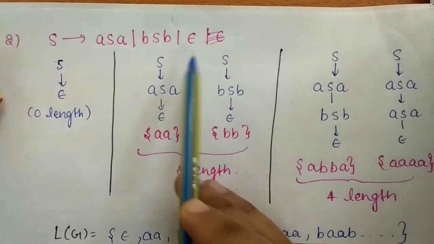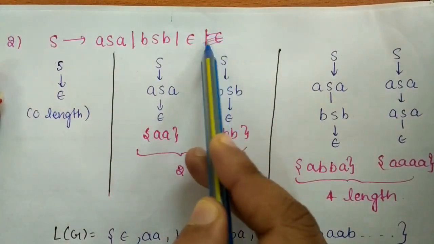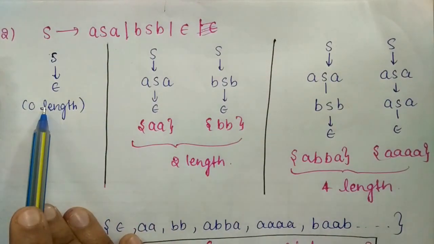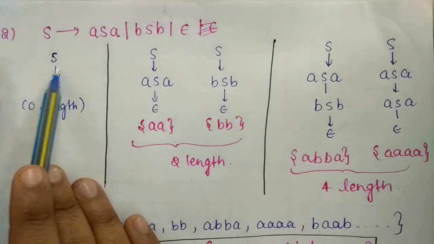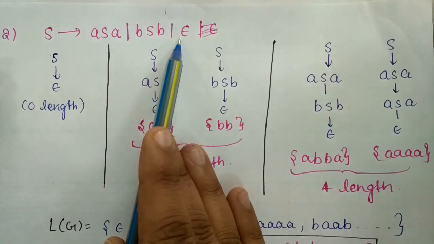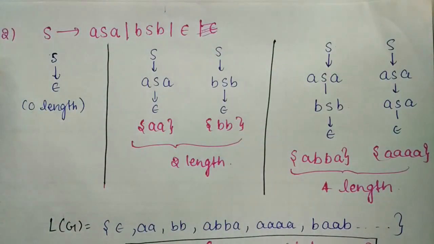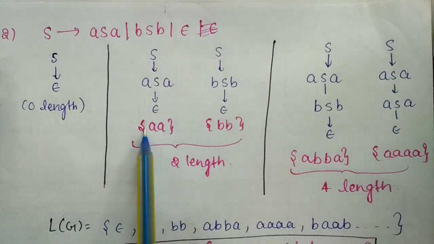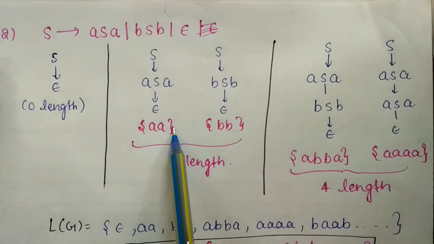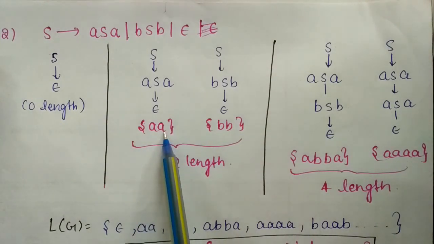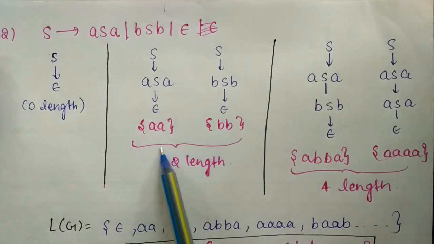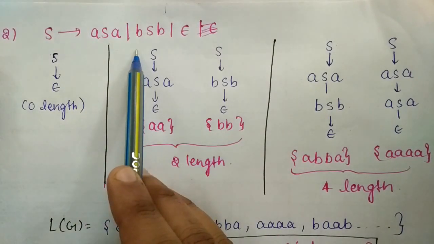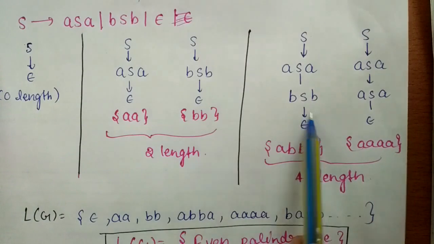If you have a grammar like this, and we take this language, for zero length S should be replaced by epsilon, then we cannot generate a one length string. Because if we replace this S by epsilon, it will generate a two length string. So we can generate AA, then we can generate BB, so these are two length strings. Now we cannot generate a three length string from this grammar.